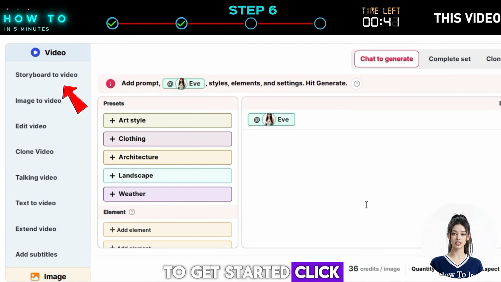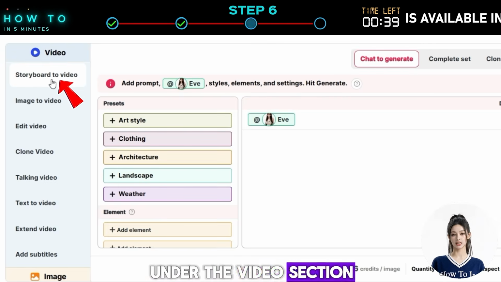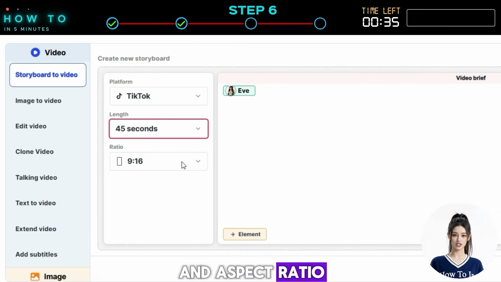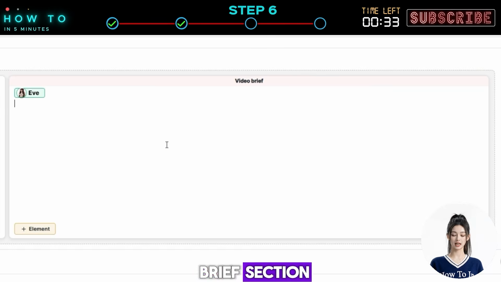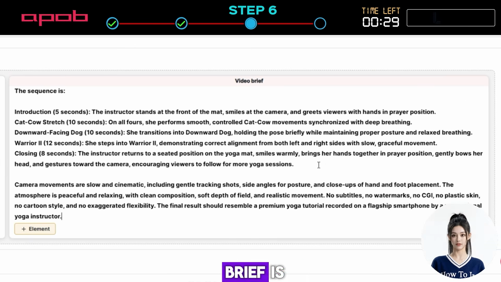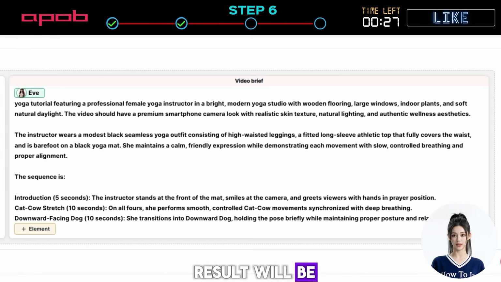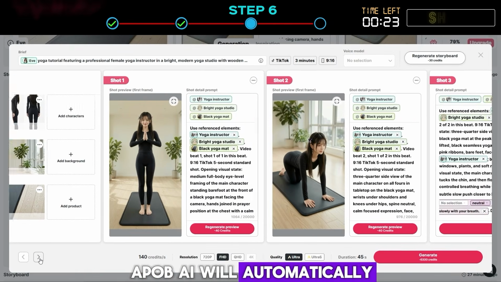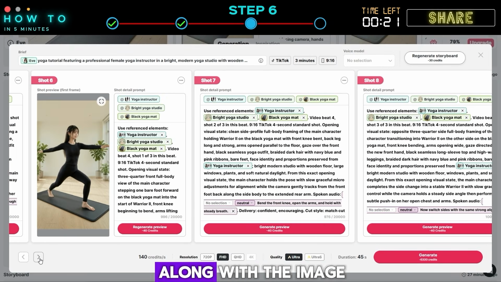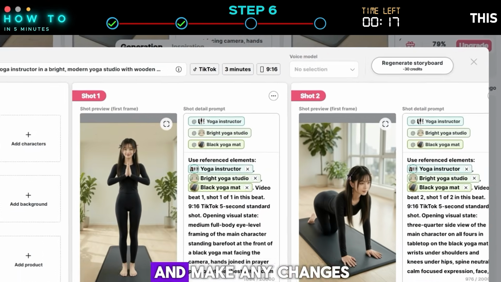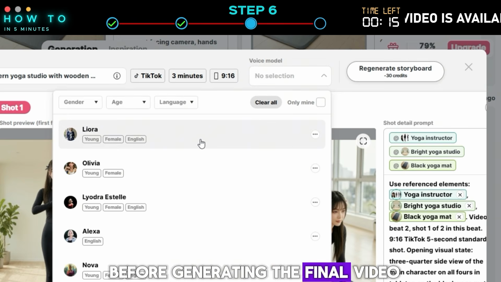To get started, click Storyboard to Video under the Video section, enter your target platform, video length, and aspect ratio. Then, in the Video Brief section, write a detailed description of your story. The more detailed your brief is, the better the final result will be. Click Generate to create your storyboard. APOB AI will automatically generate the storyboard, along with the image and video prompts for each scene. You can review everything and make any changes before generating the final video.